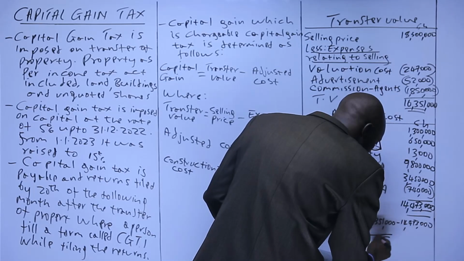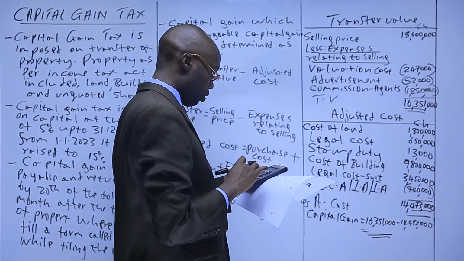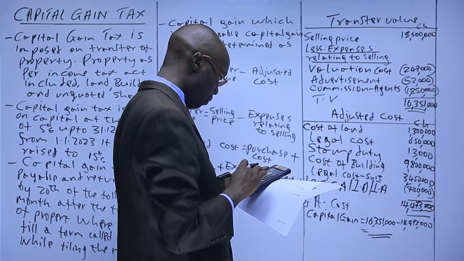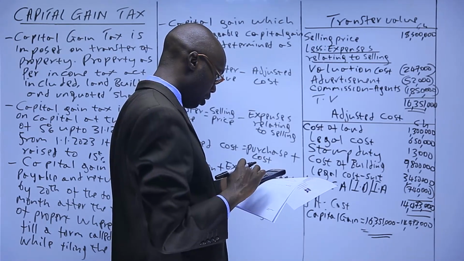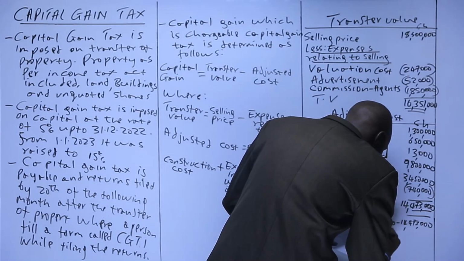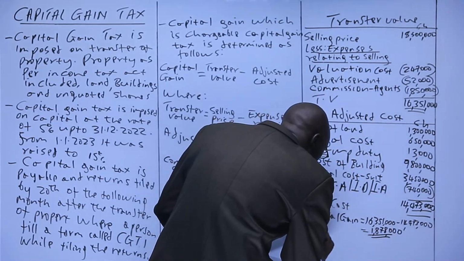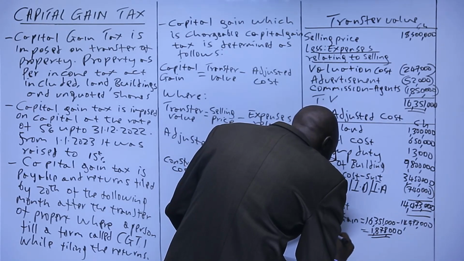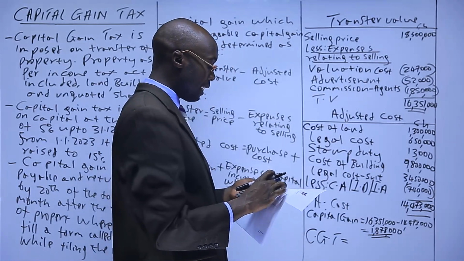This gives us, so it will be 16,351 minus the answer, which gives 1,878,000. Then CGT, that is the short form for capital gain tax as it is indicated there.